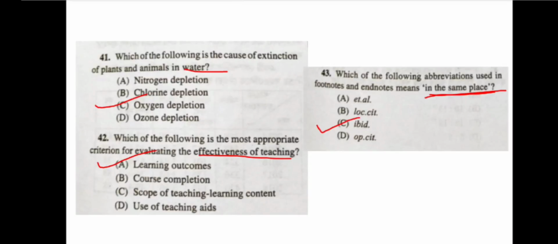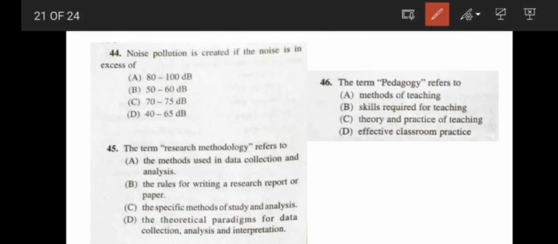Okay. Next question, noise pollution is created if the noise is in excess of, okay, whenever the noise is in excess of 80 to 85 decibel, then noise pollution is created. So the correct answer is option A. Okay.